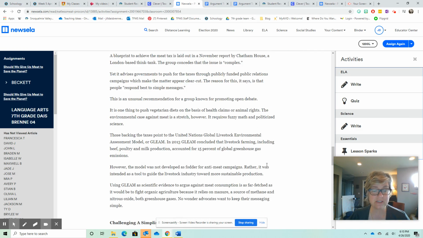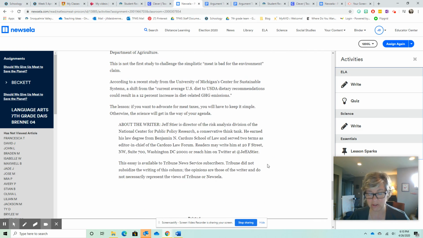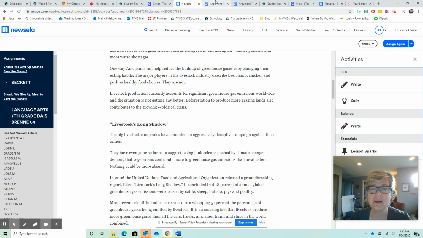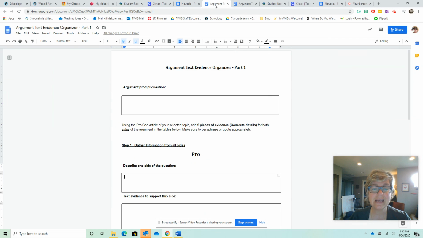Okay. Then when you are done reading this article, that's when you're going to go back into your Google Doc and start completing this assignment. First box, what's the argument prompt question? Should we give up meat to save the planet?